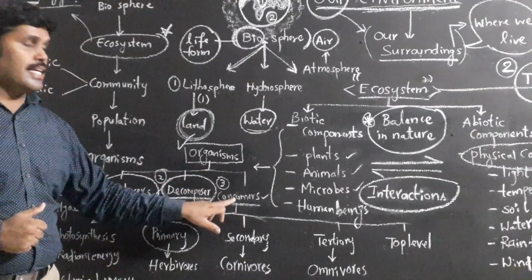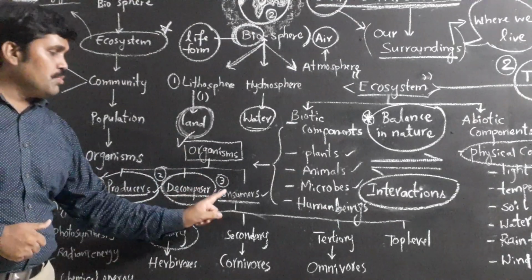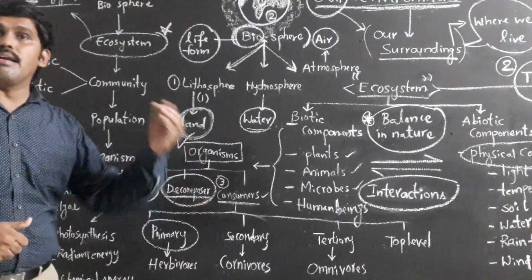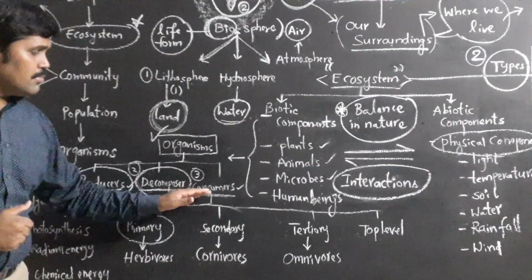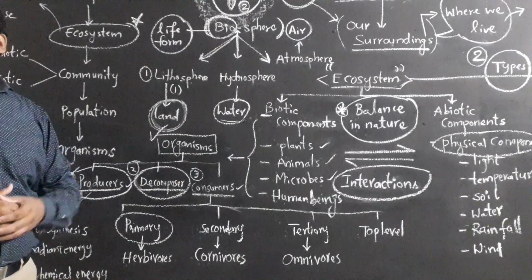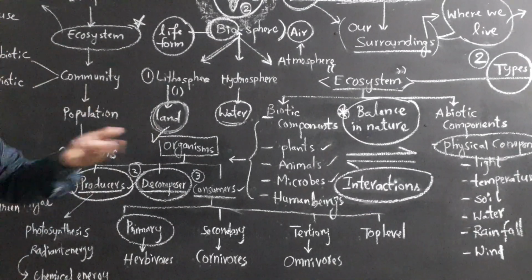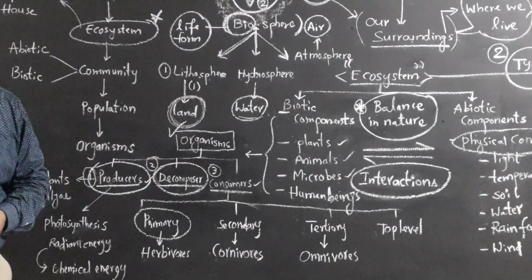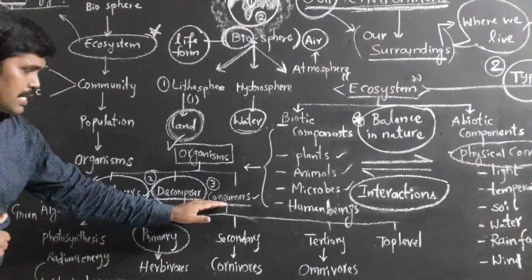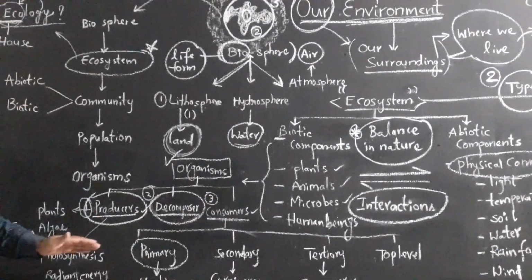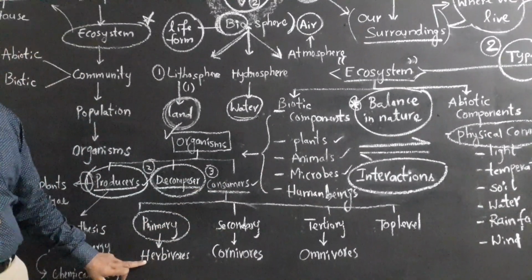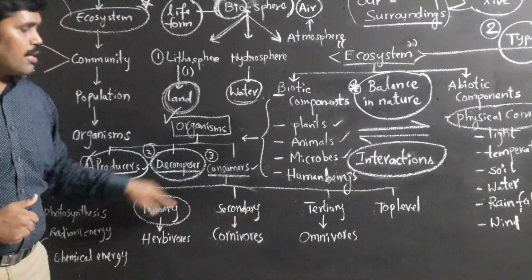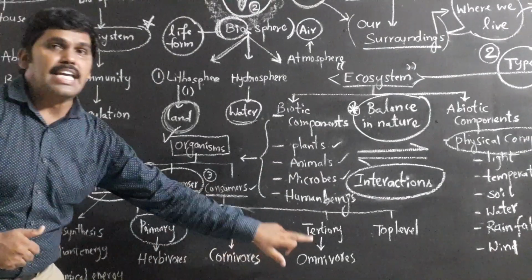And come to the second category, consumers. Consumers are nothing but animals which depend upon plants directly or indirectly for food. Some depend directly and some indirectly; even if they are not eating plants, they get the nutrients from the plants only. How? The consumers category is divided into three areas: herbivores, carnivores and omnivores. These three come under consumers, but the type of food they eat is different.